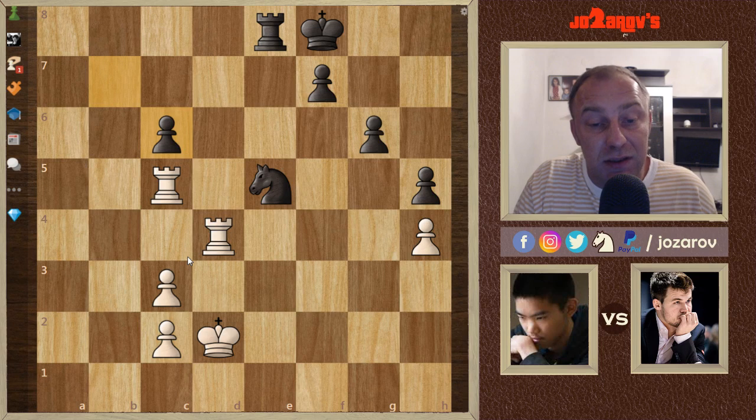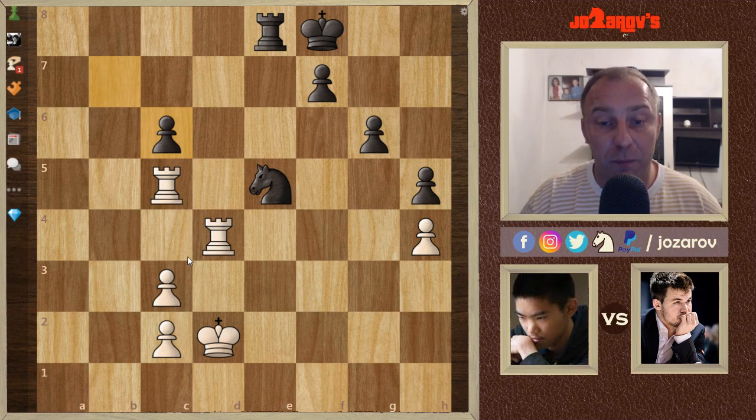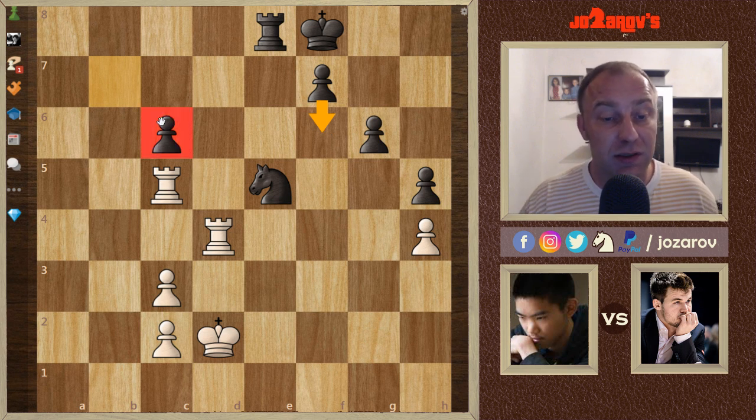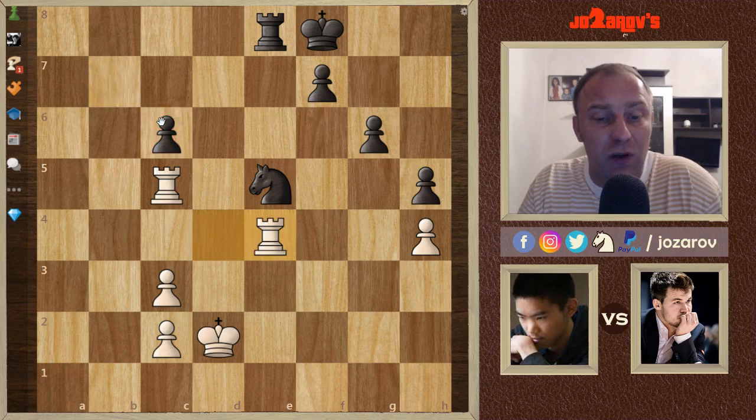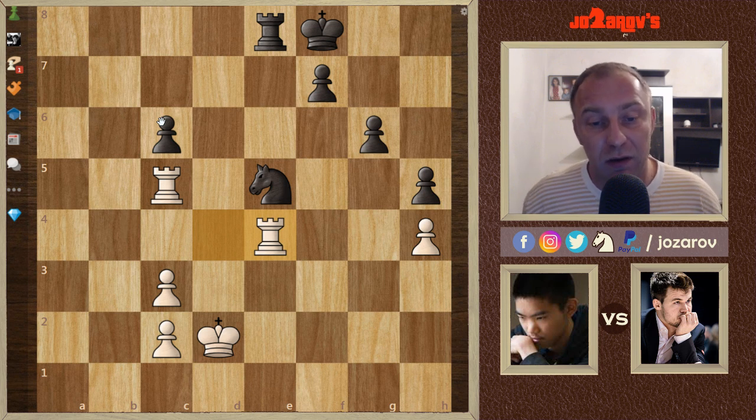Here after b takes c6, Magnus again has a compact position, again with possibilities to play the move f6, cementing the knight in the center, protecting our pawn on c6, and I think this is a drawish position. But in the game, rook to e4 was played by Jeffery, a brave decision to play now for a win. I think he wants to win this game. He wants to crush Magnus Carlsen.